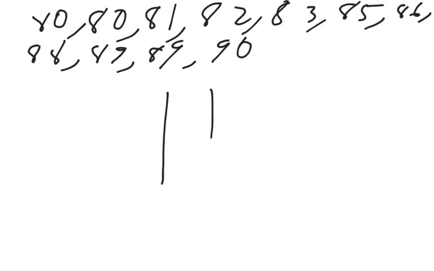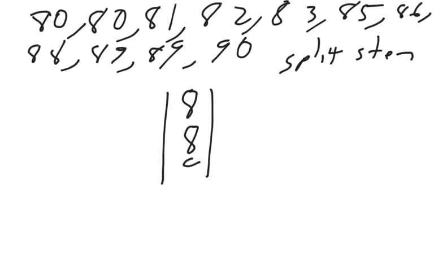There's one last thing, real briefly, that I want to do here, which is how do we do a split stem plot? So let's say we're given a bunch of data, and I'm going to put 8, 8, and 9. Now 0 through 4 is going to go in the first set of 8s, and 5 through 9 in the second.